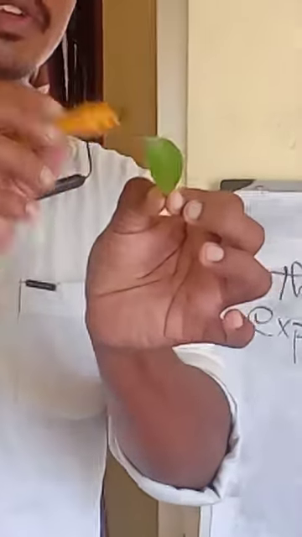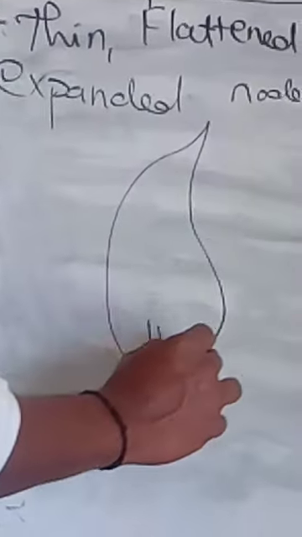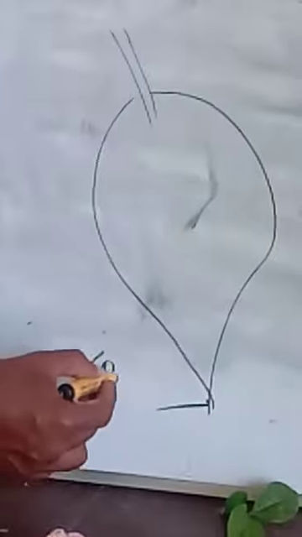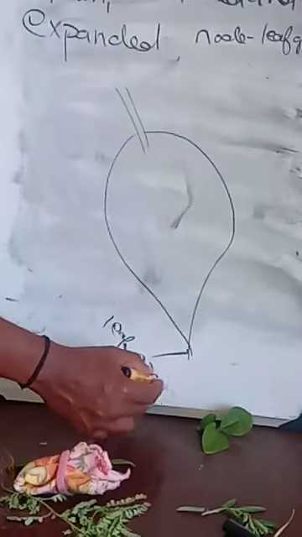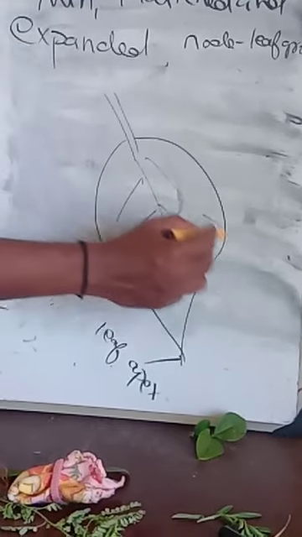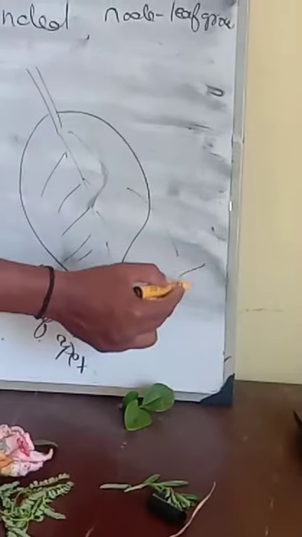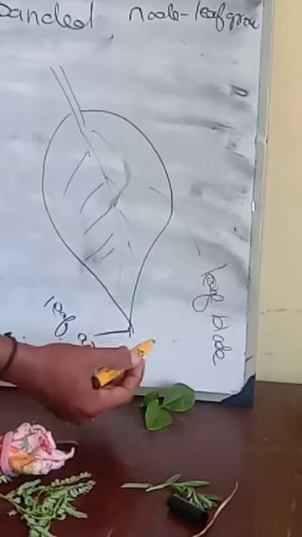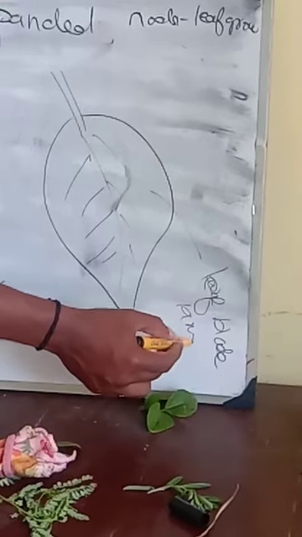The tip of the leaf is called the leaf apex, and the flattened part is called the leaf blade or leaf lamina.